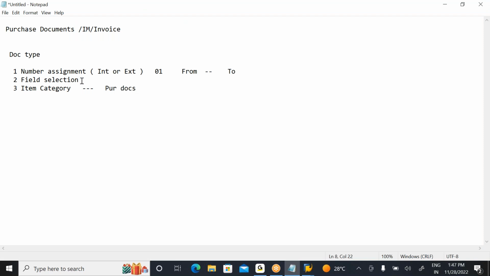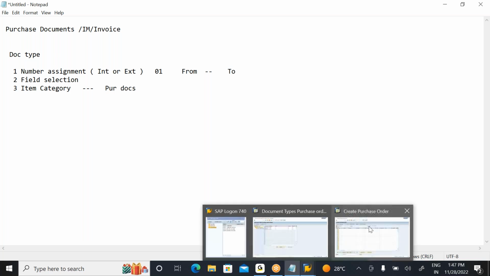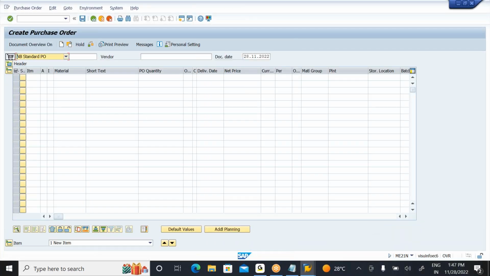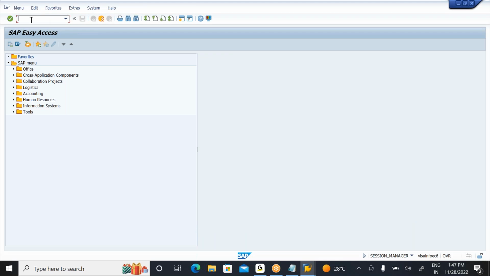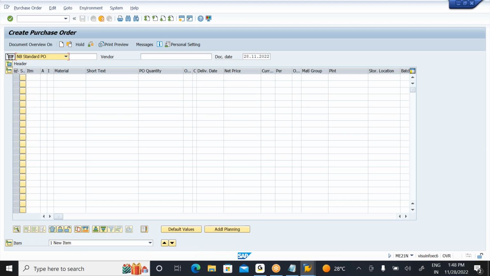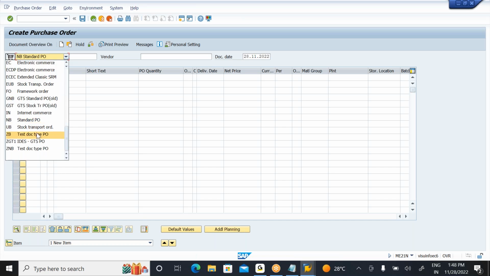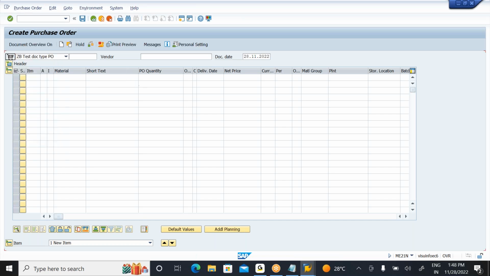Next, let us observe the field selection. The field selection is also most important. Now please come to your field selection for my new document type only. If I am going to create a PO, what is the field selection? We observed master data; today we will observe the transaction data field selection here. Now I need to select my own document type ZB. What is the ZB document type?